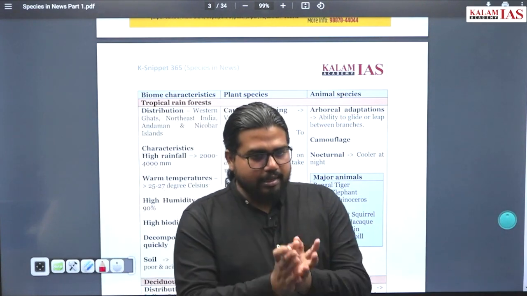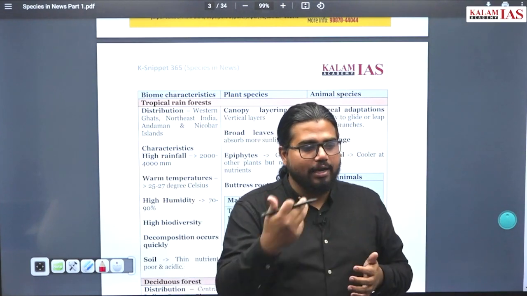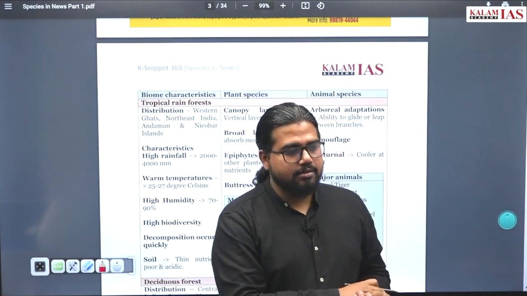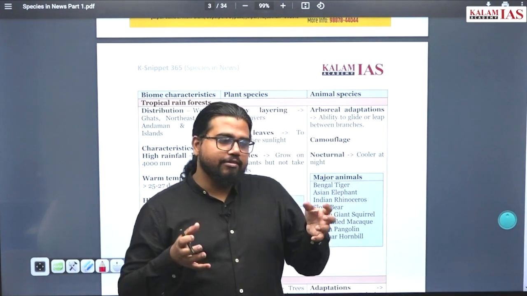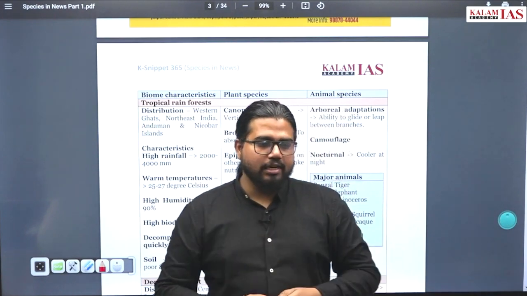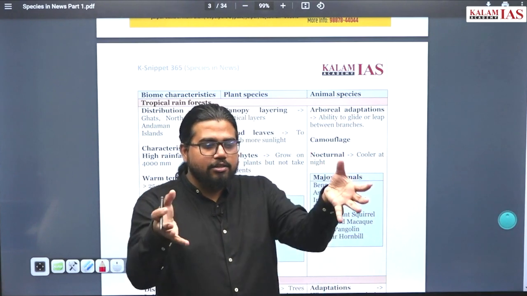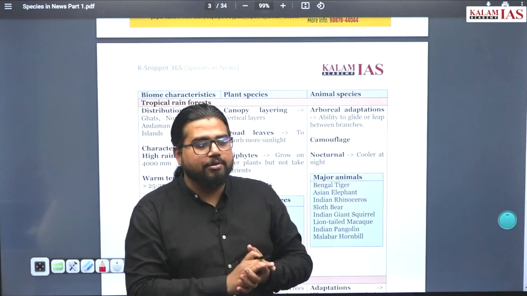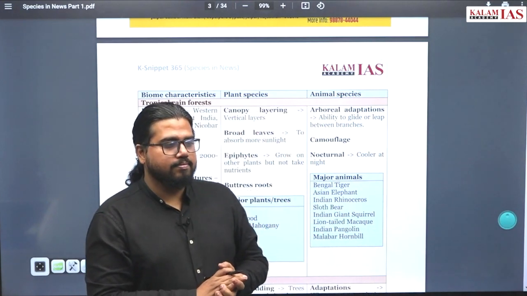Still, even though a bad soil is there, still there is a huge amount of biodiversity existing on it. Why or how is it possible? Usually good soil is required for these plants to grow. But in tropical rainforest conditions, even though a very bad soil, highly leached, acidic soil is present, still we see very good forest, very huge biodiversity. Why is this happening? Organic matter.